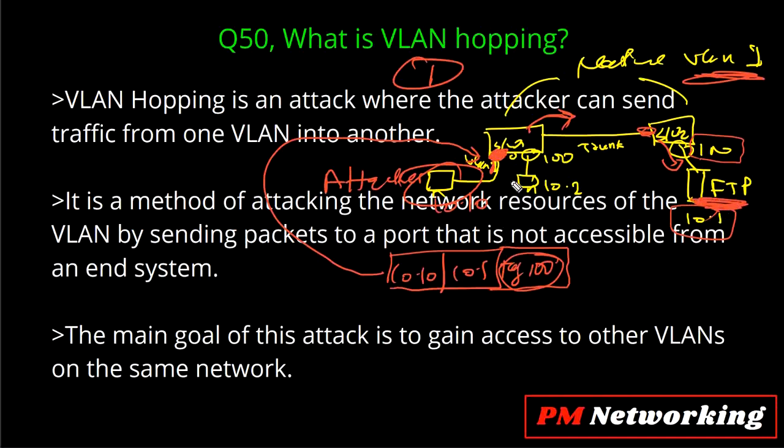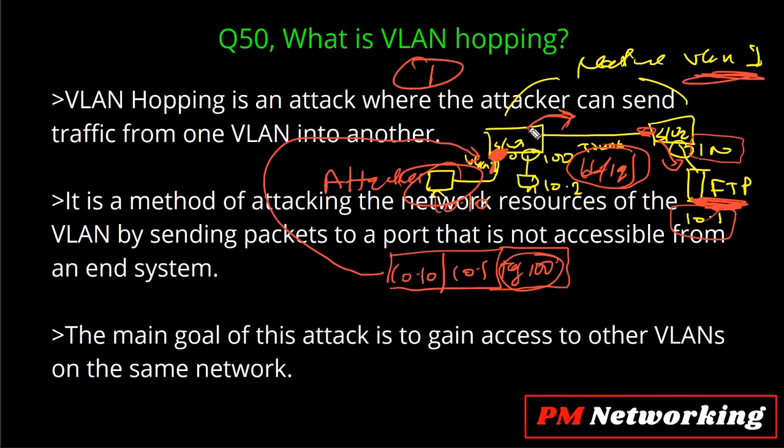Suppose I tell the encapsulation protocol .1q that you need to perform tagging for the native VLAN as well, then this attack will stop, right? Because suppose I am using the .1q encapsulation protocol over here, right? Actually, if you are using ISL, then there is no problem, right? This attack, the VLAN hopping attack, can happen in your network only when you are using the encapsulation protocol .1q, right?